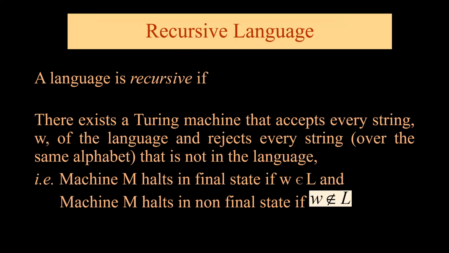A language is recursive if there exists a Turing machine that accepts every string W in the language and rejects every string that is not in the language. That is, machine M halts in final state if W is accepted by the language, and machine M halts in non-final state if W is not accepted by the language. That means we have only two states. One is accept state and another is reject state.